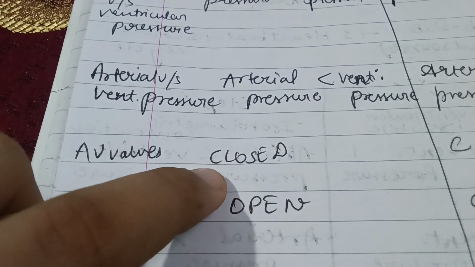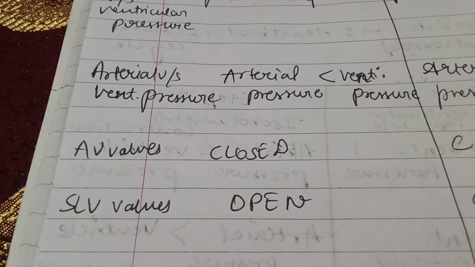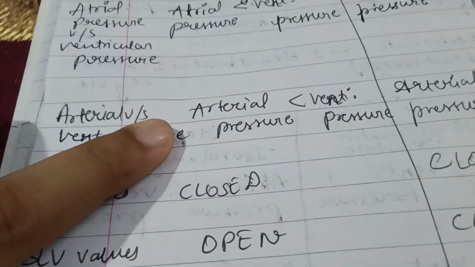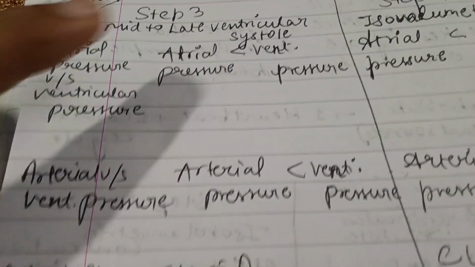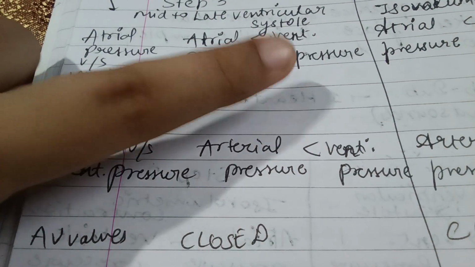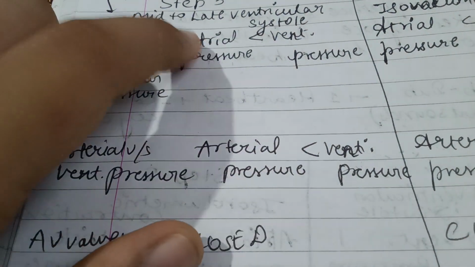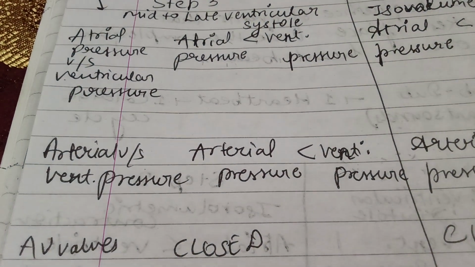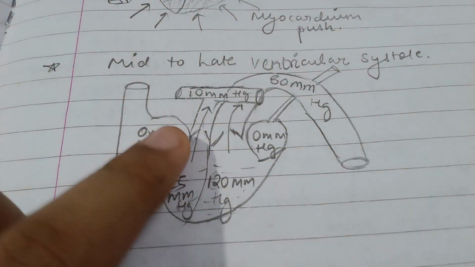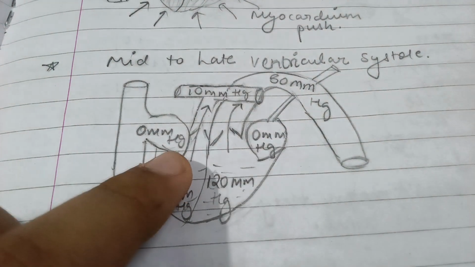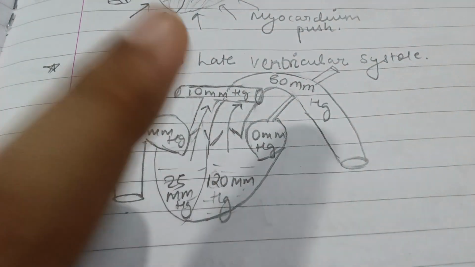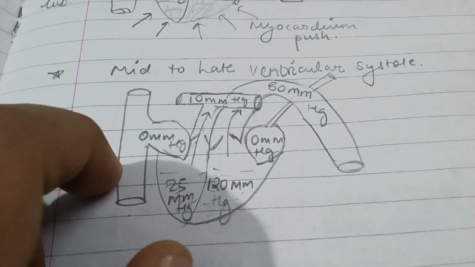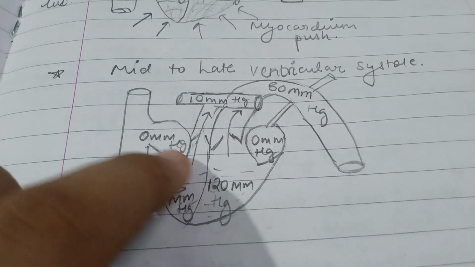The AV valve is closed from the second phase only, which is the isometric phase, where we have produced a lub sound. To explain, I'm using one more diagram. You can see atrial pressure is less than ventricular pressure. This is 0 millimeters Hg, taken just to assume, but the atrial pressure is less, that's why blood is not moving backwards, and the AV valve is closed.